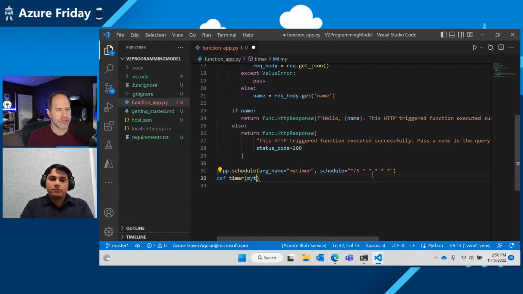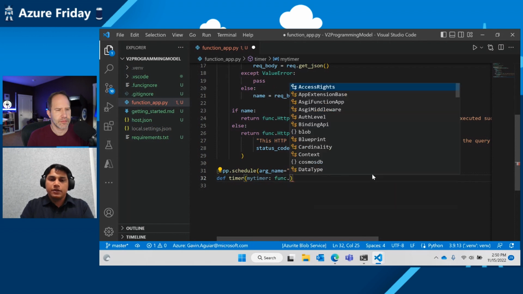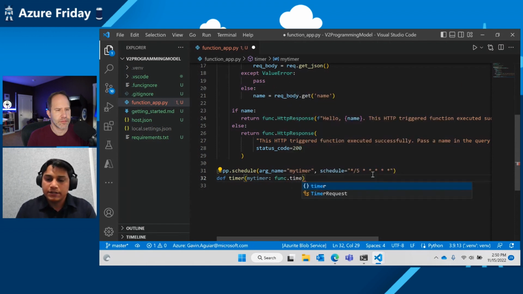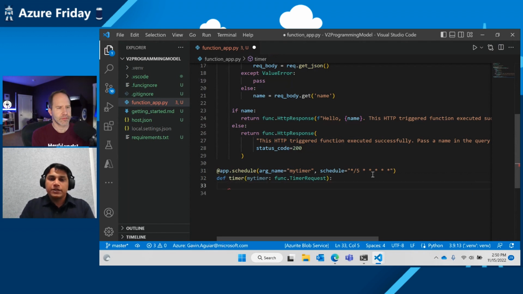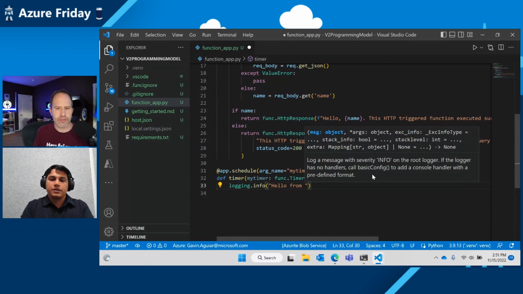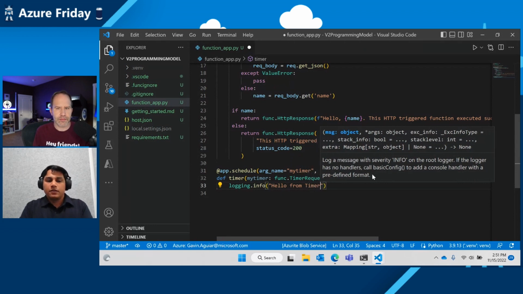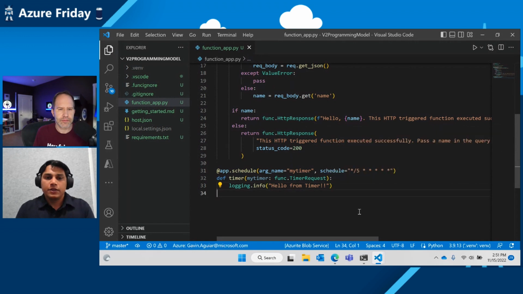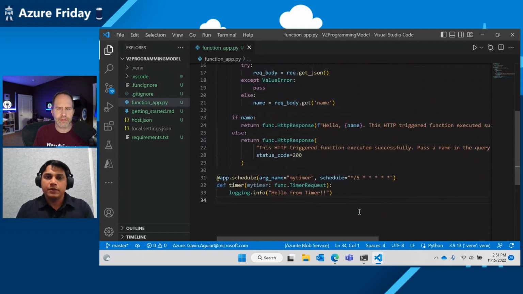I'm creating a timer trigger, so I'm passing in my timer right now. The best part is this gives you IntelliSense, so I don't have to know what methods are exposed. It easily shows me everything I need to know with IntelliSense. Now all I want to do with this is give a log out every 5 seconds. So I'm just saying hello from timer. Now, we have two functions ready, but let's try running this.